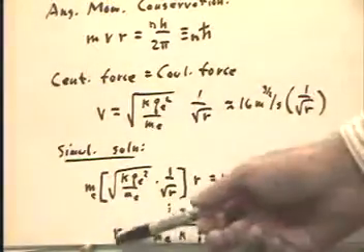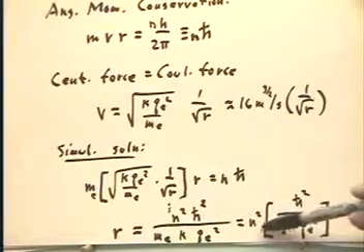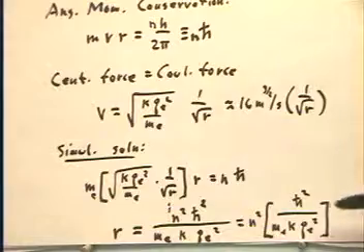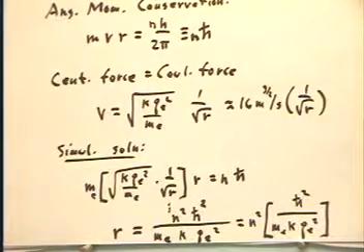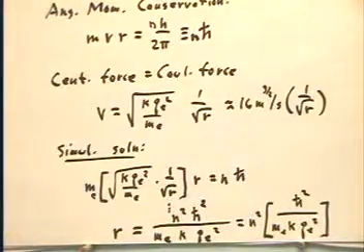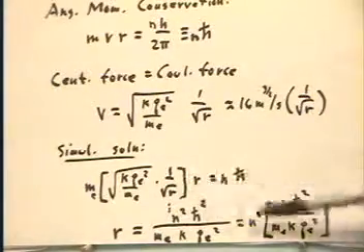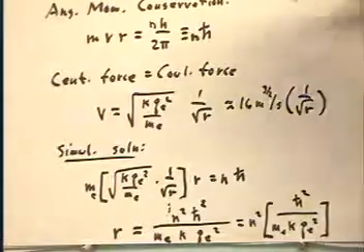We solve this for r, and we see that r is going to end up being equal to the square of n, our integer, or our counting number, times h bar squared over m_e k q_e squared. And the algebra here is simple. You should be able to solve this equation for r. And when you do, you'll get a solution that you see can be put into this form.